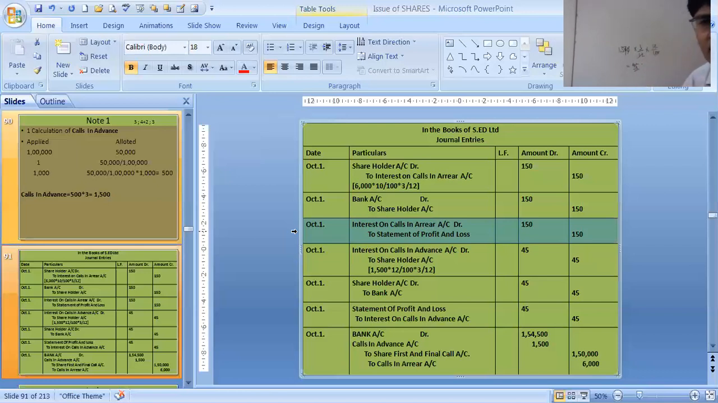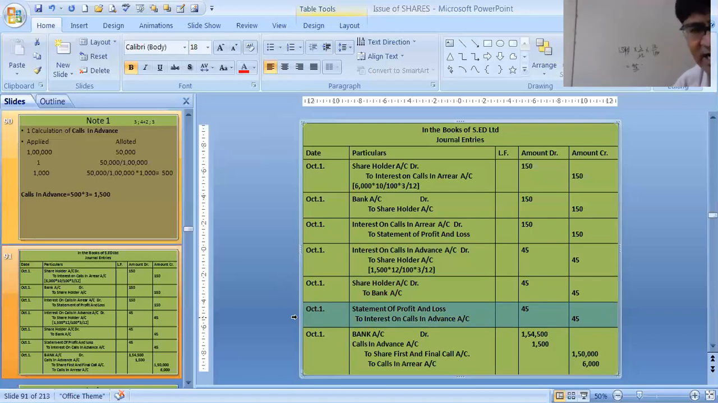Journal entry: interest on calls in advance account debit to shareholder, because it's a loss, that's why debit. Then shareholders are going to pay the money, so we write shareholders to bank. Then we have to close the interest on calls in advance, that is statement of profit and loss to interest on calls in advance, all 45 rupees.